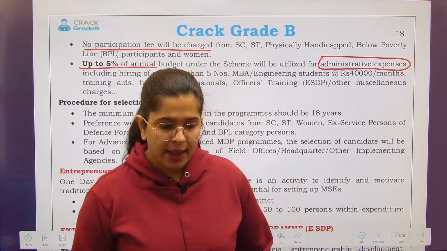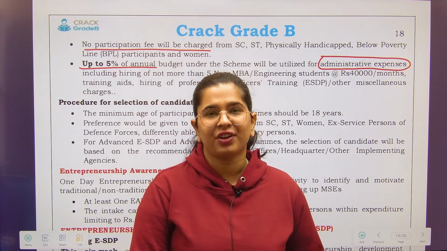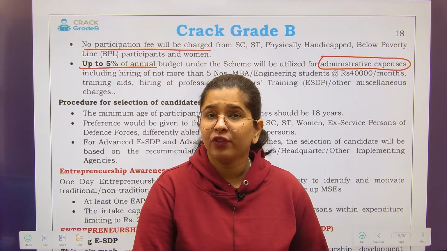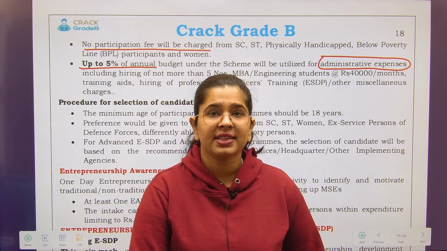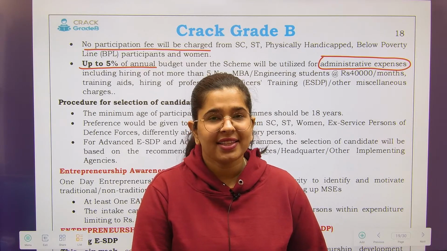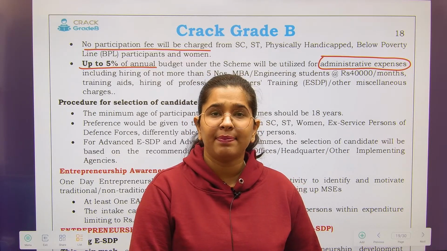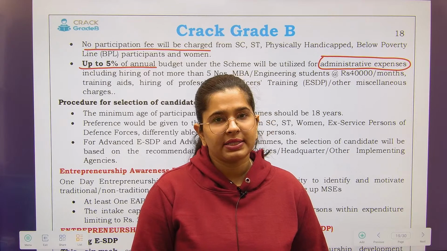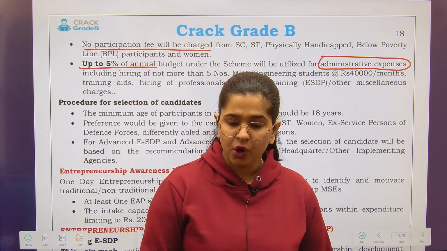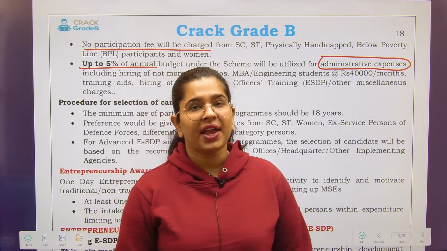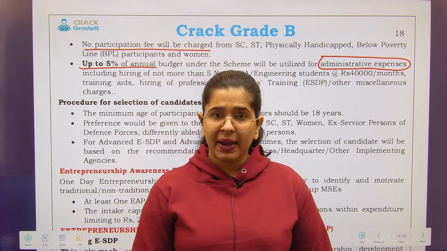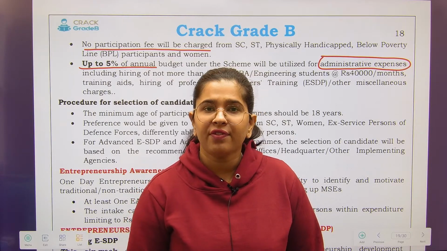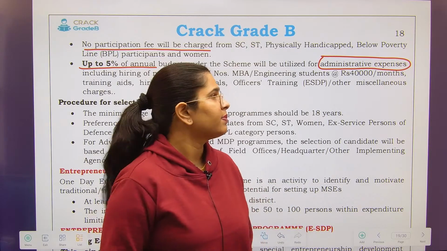Now, sometimes we have to set up a limit for them, because we know that our society is a corruption-prone society, and if we do not set up a limit, then these expenses can go beyond. So hence, suppose 100 crores has been passed as a scheme budget, then out of it not more than 5%, that means up to 5 crore only, you have to spend on administrative expenses. Yes, you can do so, but just up to 5 crore.